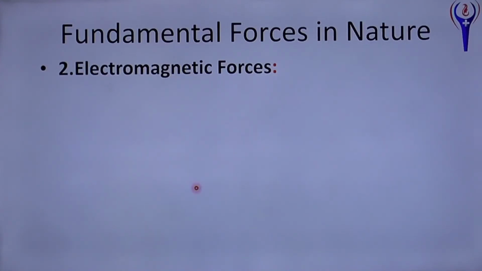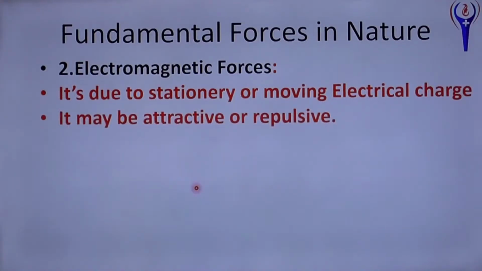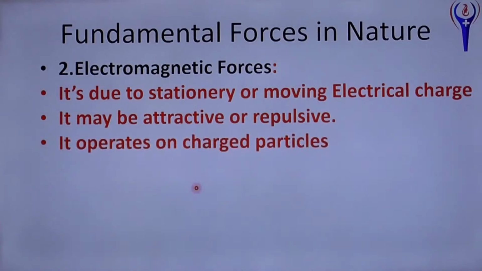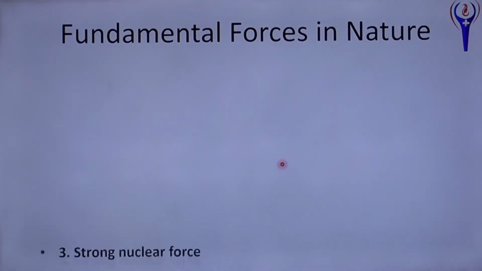Second type, electromagnetic forces. It is due to stationary or moving electric charge, and may be attractive or repulsive. It operates on charged particles. Its range is infinite. It is stronger by 10 power 36 times than gravitational force, but 10 power minus 2 times that of strong nuclear force.